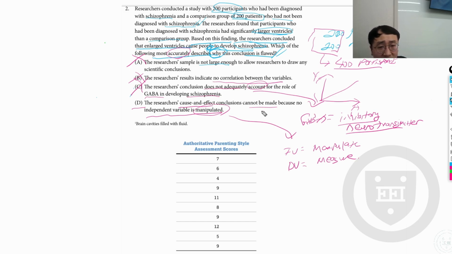The second reason that correlation does not equal causation might be the sample. Yes, a total of 400 participants is a very large number for a study, but they might have mixed up the experimental design.